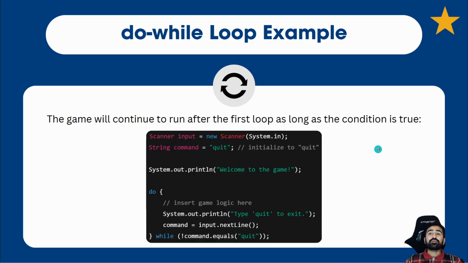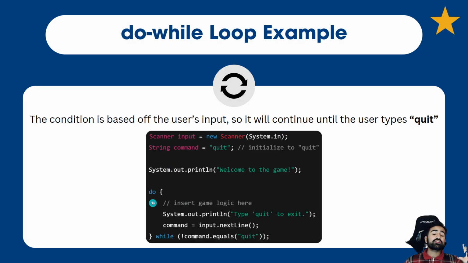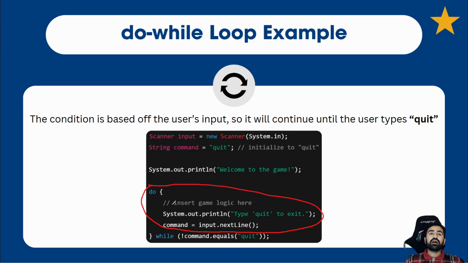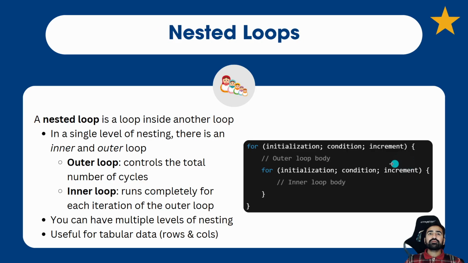To continue the loop. But remember, do while is going to run at least once. So the condition is based off the user's input, so we'll continue until the user types in quit. That's when it stops. So yeah, this could potentially run just the one time if they immediately type in quit after the do runs. If they don't type in quit, then of course it's going to run at least one more time.